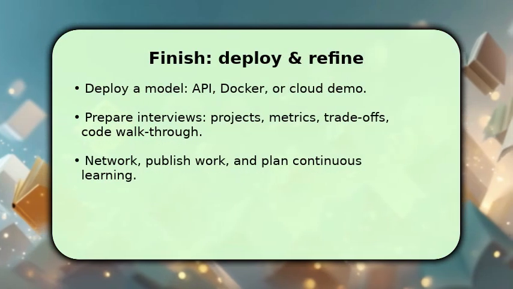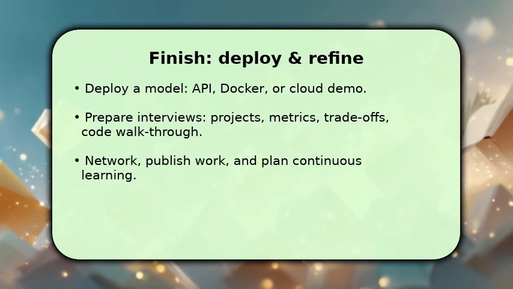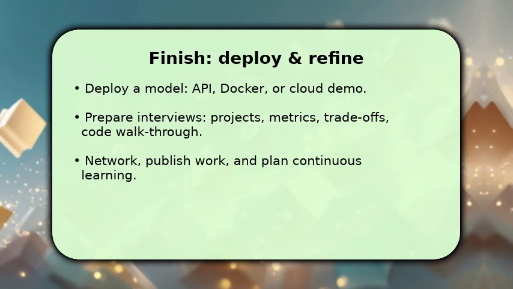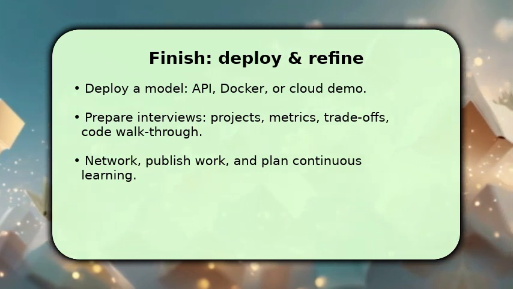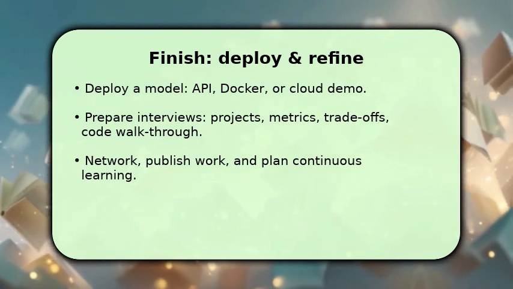You finish by shipping a working demo: wrap a model in an API, containerize with Docker, or deploy to cloud for a live showcase. Practice explaining decisions. Why this metric, why this feature, and where the model fails. Those answers matter more than perfect accuracy.